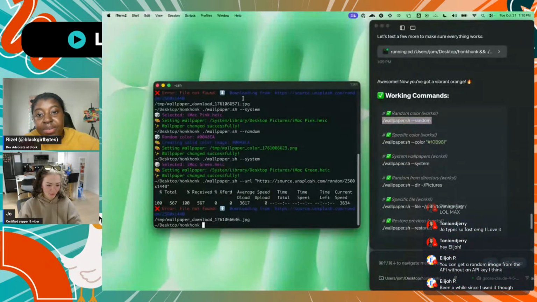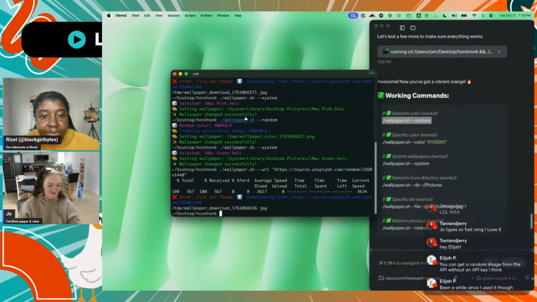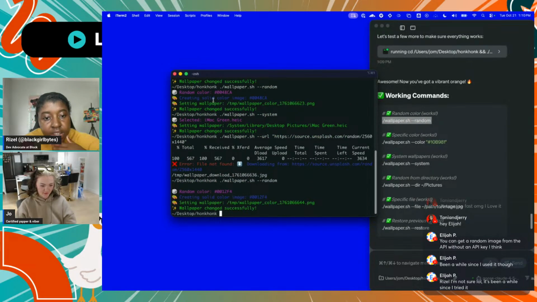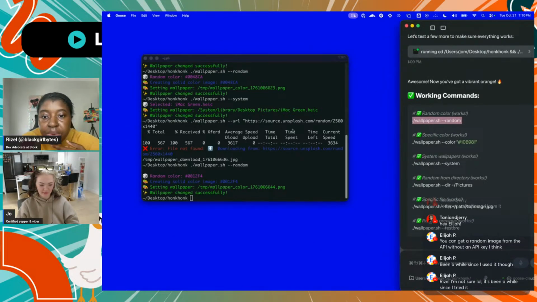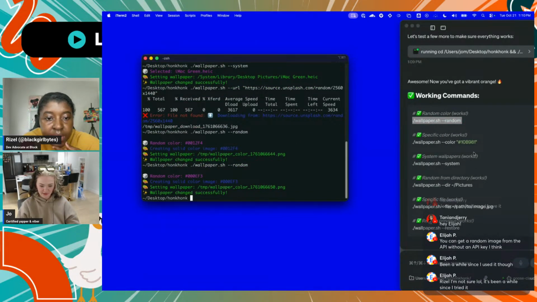Hey, hello. Apparently it's already done, so that's nice. It is working, so you'll see. I can't really show both while I'm... Well, I guess you could just see it in the background of this, but I'm doing random for now because I don't want to give it... Oh, the image is not working.